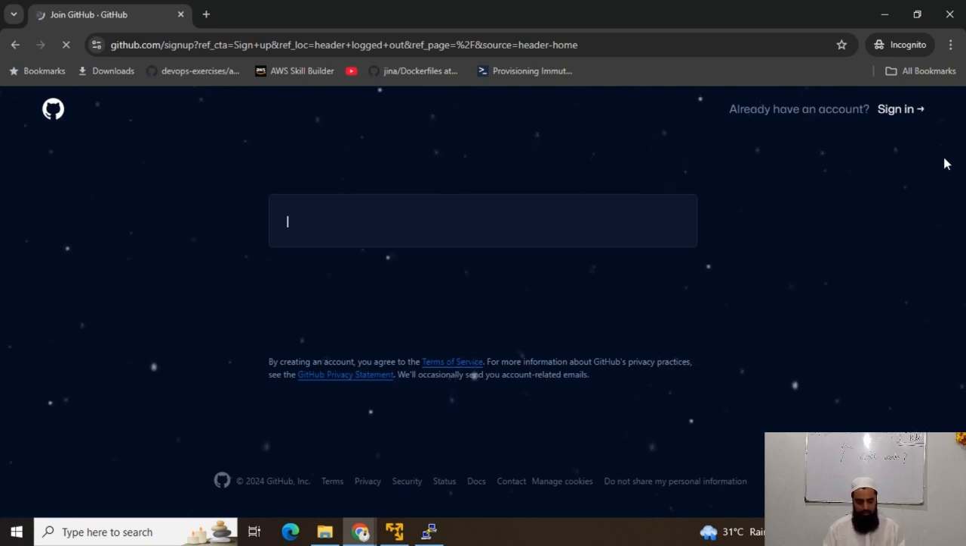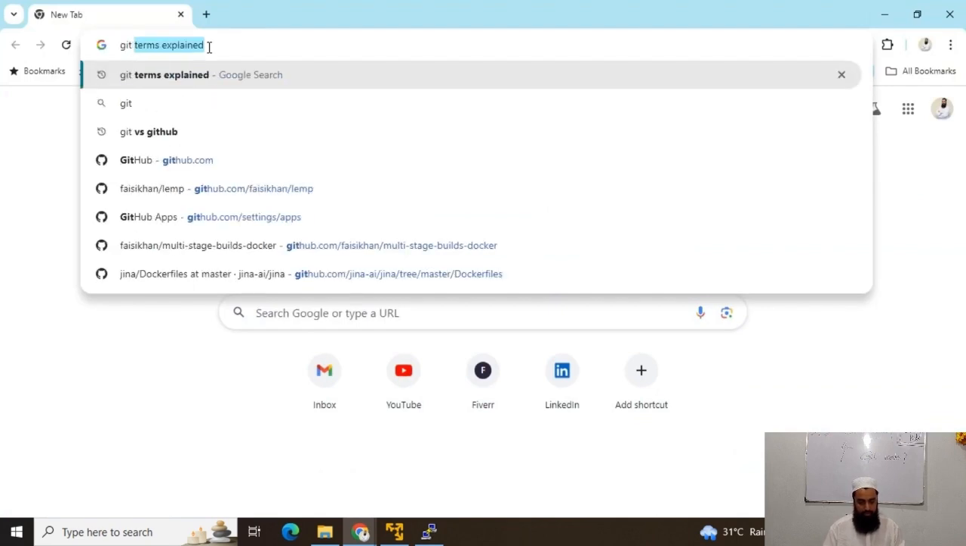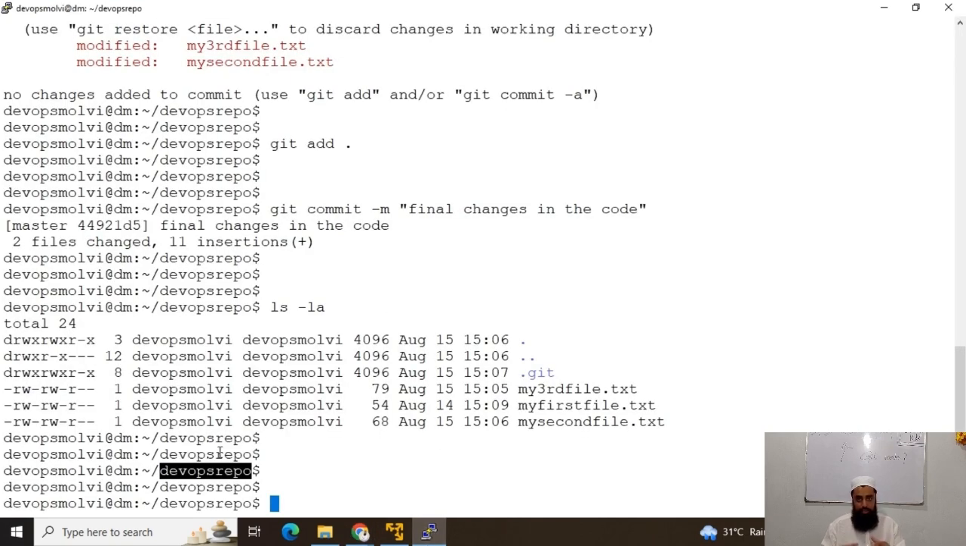By the way, I have my account already created on GitHub, and I have a couple of repositories, and we are going to push this repository which is created on our VM. It is a local repository. Now I want to move or push everything, every file, every change to my GitHub account.